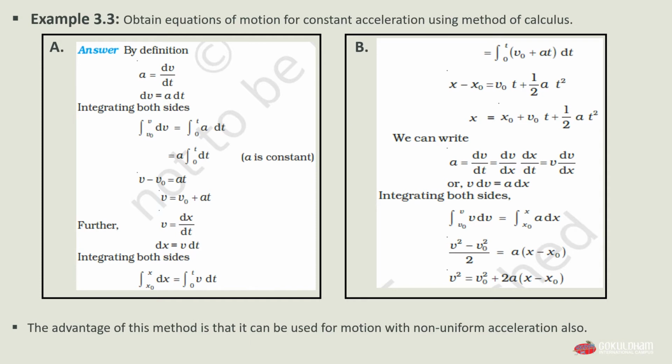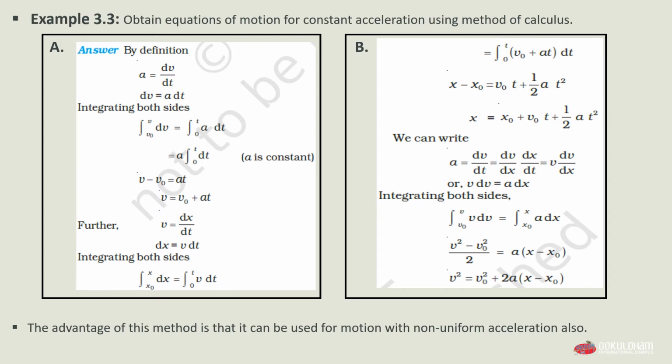Now we will integrate on both sides. On the left side we integrate from v0 to v, dv, which is equal to the integration of a dt for limit 0 to t. Here a is constant, so a will come out of the integration and we will integrate dt from 0 to t.